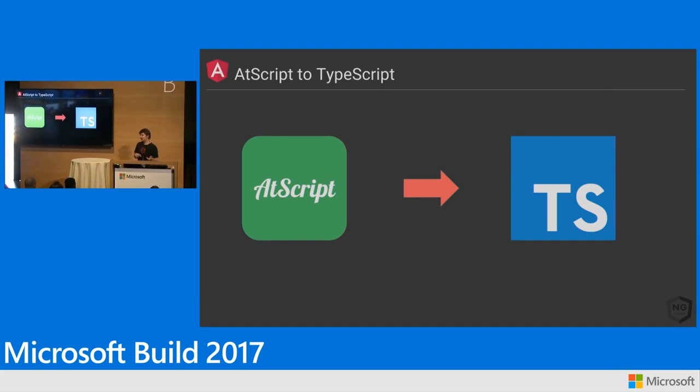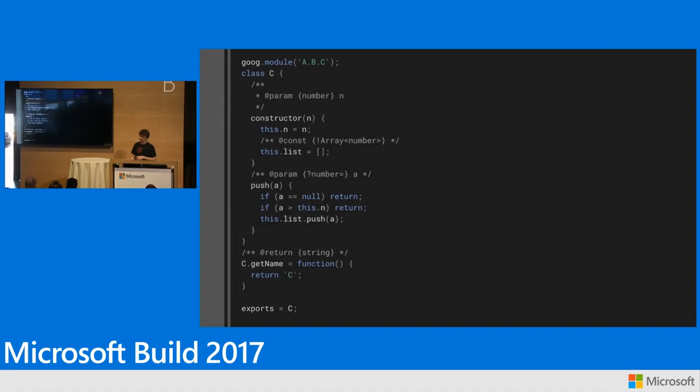There's a lot of commonality here. Why don't we chat? And so we did. They had a couple really good ideas, and we said, the heck with AtScript. And so we've moved everything over to TypeScript.